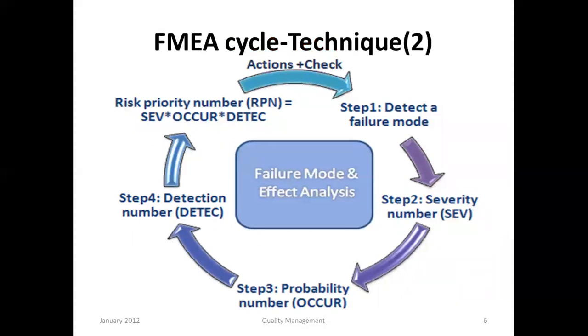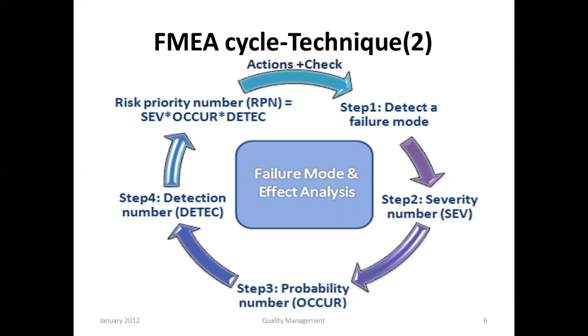The second technique is the FMEA cycle. FMEA stands for failure mode and effects analysis. So it's a combination of actions and checks.